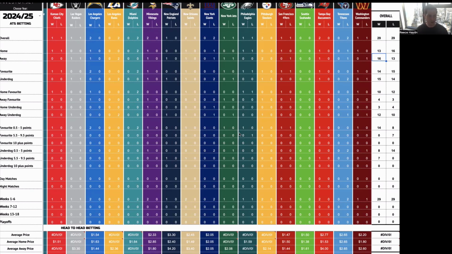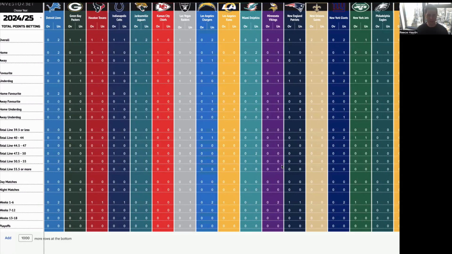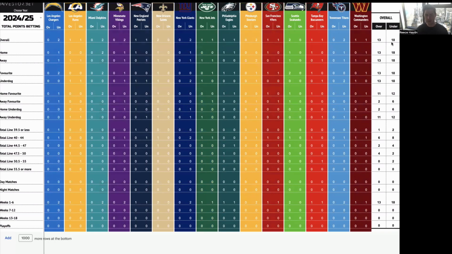What's interesting, just quickly looking at this, favorites that are minus half a point to -5 are 14-8 against the spread. Anytime there's a favorite minus 5.5 or greater, they've failed to cover the spread in any game so far this season based on the closing line. So it's definitely something to keep in mind. From a total points betting perspective, more games have been going under than over the total so far this season.